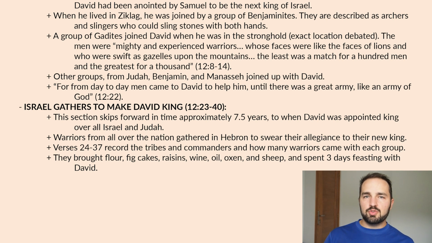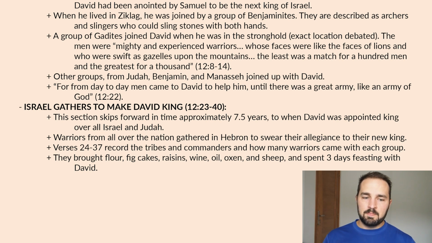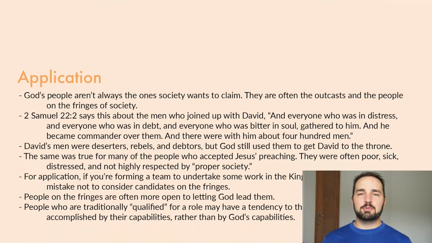This section skips forward about 7.5 years. Remember, I mentioned we went back in time to talk about David at Ziklag. Now we're skipping forward 7.5 years to when David was appointed king, finally, over all of Israel and Judah. Warriors from all over the nation gathered in Hebron to swear their allegiance to their new king. And verses 24 through 37 record the tribes and the commanders and how many warriors they brought with them to this kingly appointment. They brought flour, fig cakes, raisin, wine, oil, oxen, and sheep, and they spent 3 days feasting with David. So there you go, 1 Chronicles chapter 12.